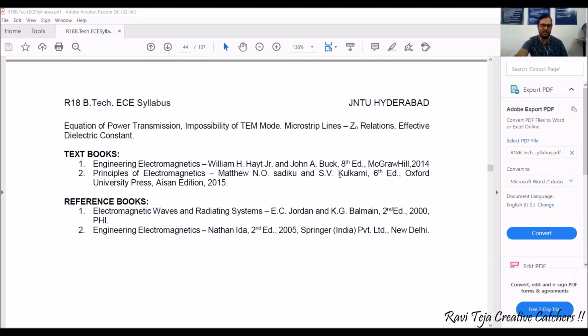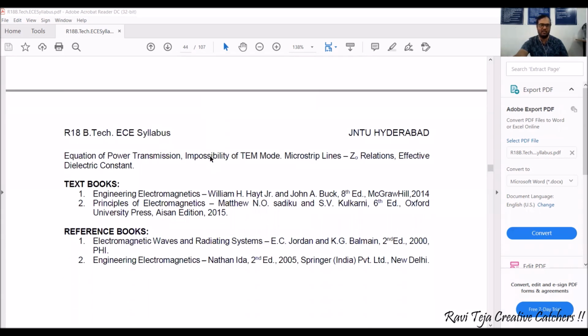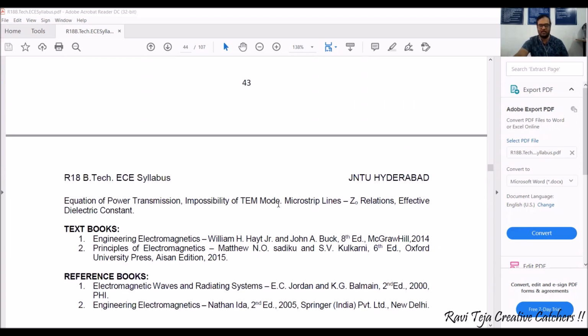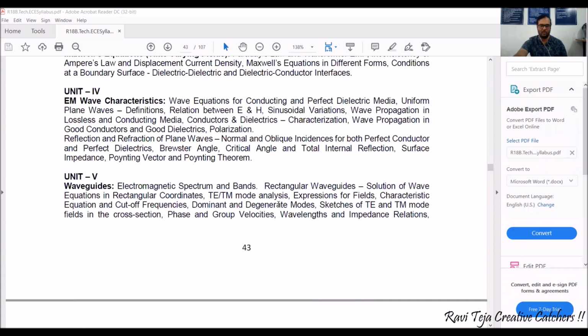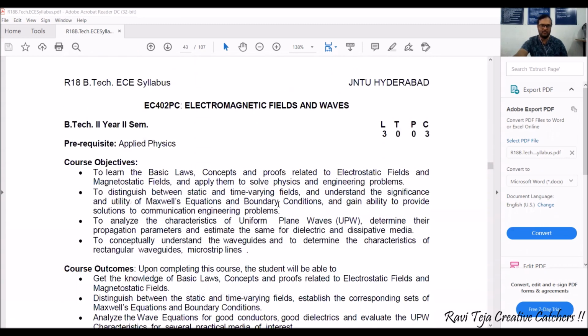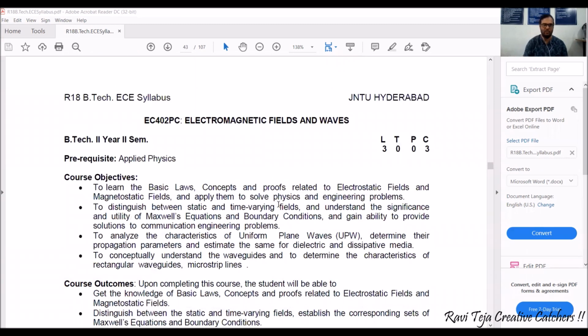Okay, so we have latest editions as well. So all these 5 units are available in this Principles of Electromagnetics textbook as per the syllabus. So go through this textbook, and you can see all the concepts and derivations one by one easily. Okay, so this is a simple overview of electromagnetic fields and waves.